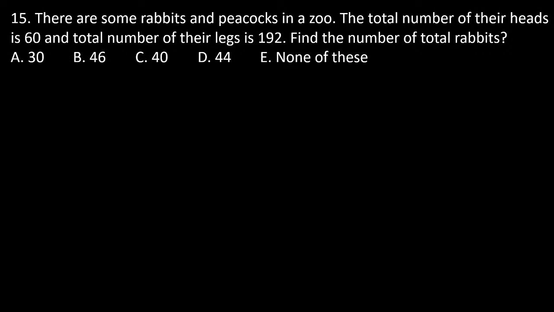There are some rabbits and peacocks in a zoo. The total number of their heads is 60. The total number of legs is 192. Then find the total number of rabbits.